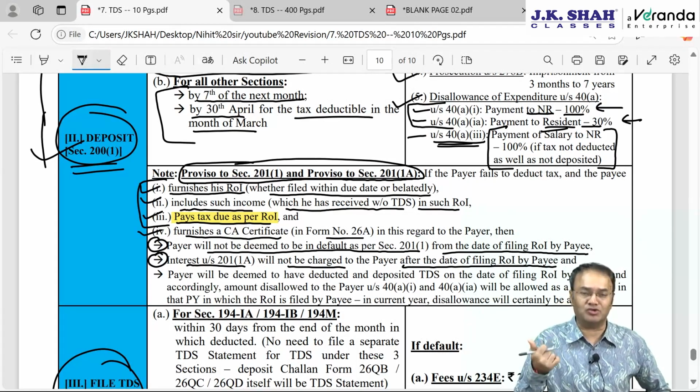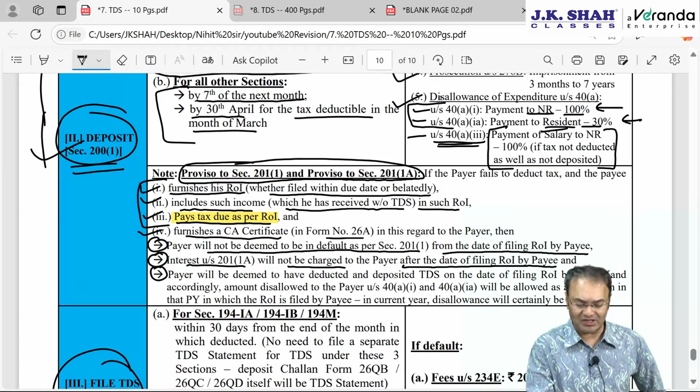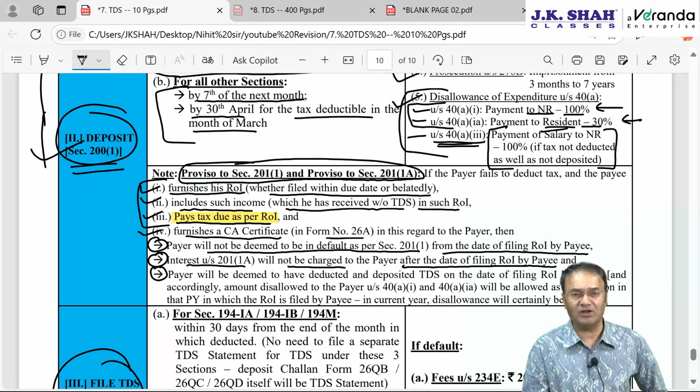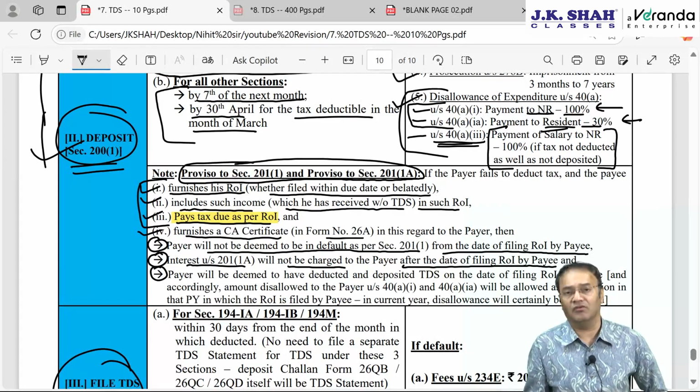Interest will stop on JK Shah Classes and they will not be deemed to be in default after the date I file the IT return. And as far as disallowances are concerned, one more benefit: disallowance will not be attracted if, instead of the payer, the payee fulfills these 4 conditions. Then the payer will not be facing disallowance of 30% or 100%.